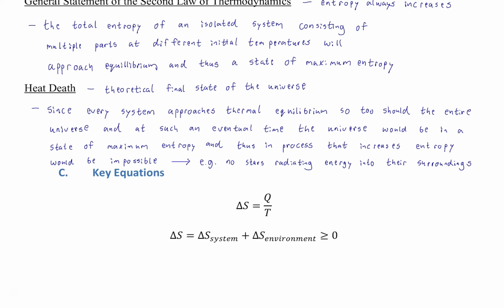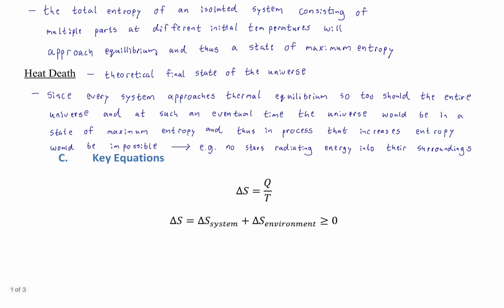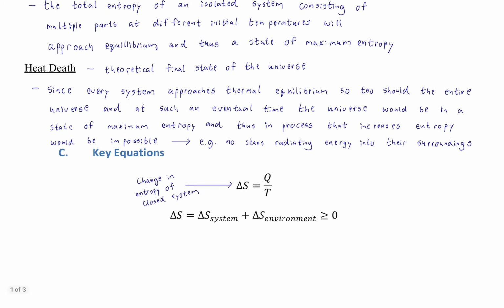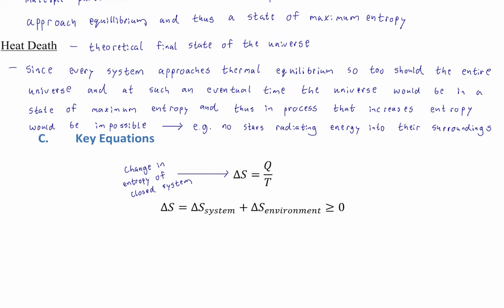All right, but let's look at our simple equations, our way of quantifying entropy, a measurement of disorder. Okay, well, you can see the equation we have here focuses only on the change in entropy. Measuring the absolute entropy of a system doesn't always make sense, because we need a reference point, like how much entropy compared to what. But a change in entropy is the logical way of looking at this unit.